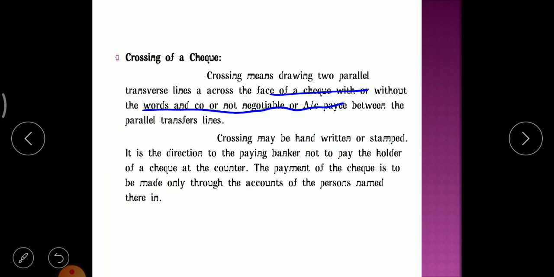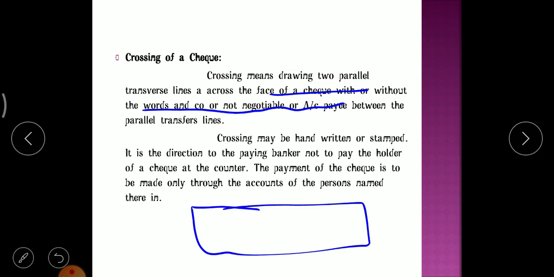So in crossing also there are different types. If this is the check, usually this is the crossing. If he is writing between these two lines "account payee", it will be directly transferred to this account, or if he is not writing anything, it will still be directly transferred.